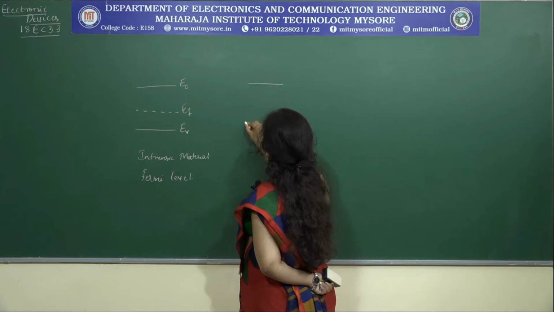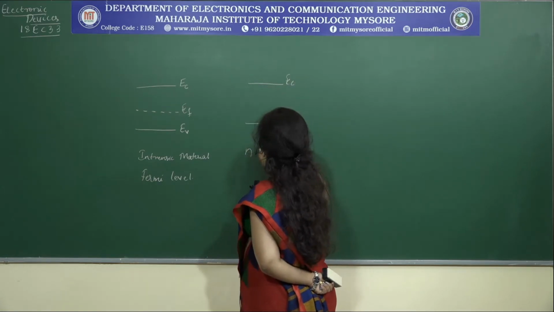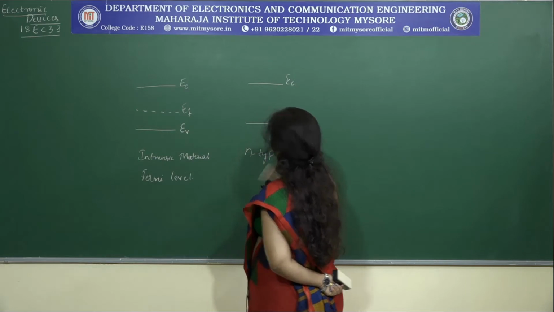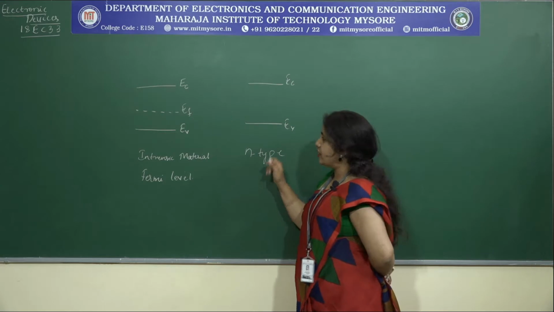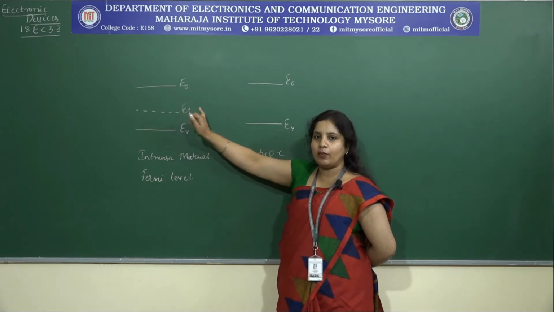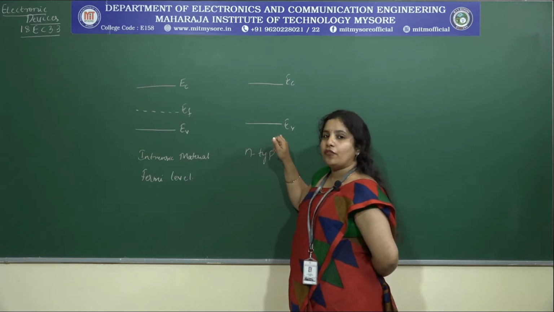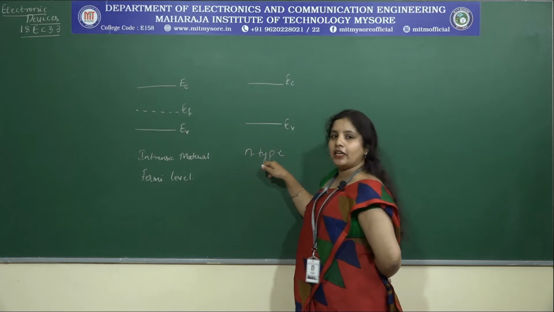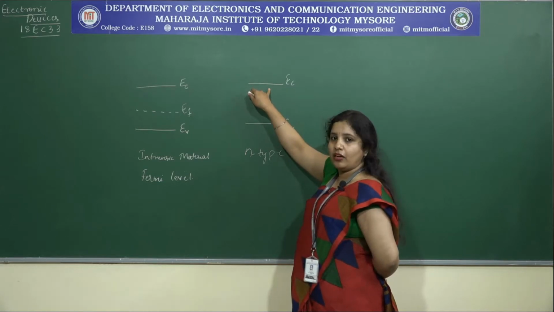Let me consider EC and EV, and take up an n-type material. What does the Fermi level indicate? It is the probability of finding an electron at any given point of time. For an n-type material, where can we find the free electrons with maximum probability? It is near the conduction band. Why?